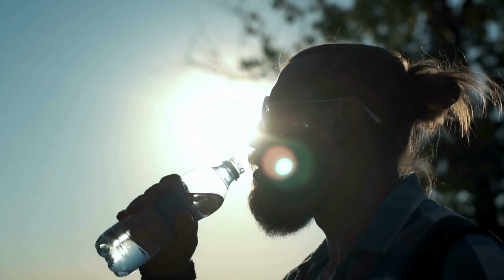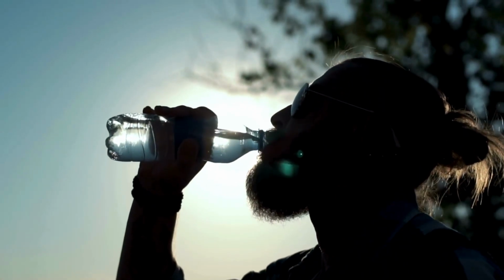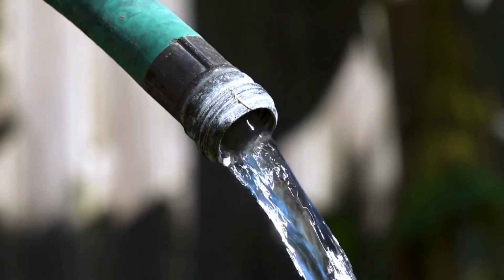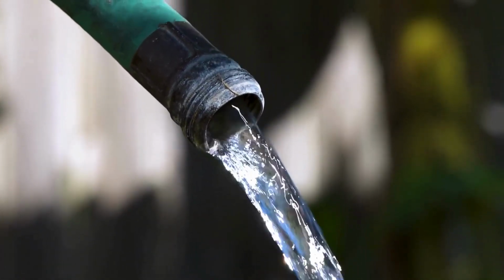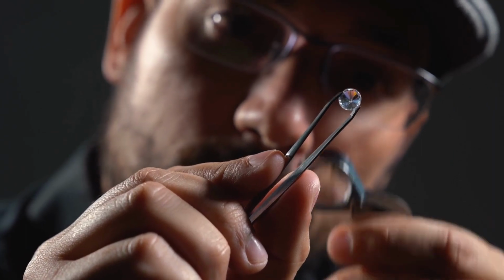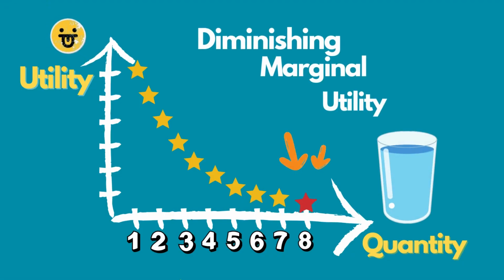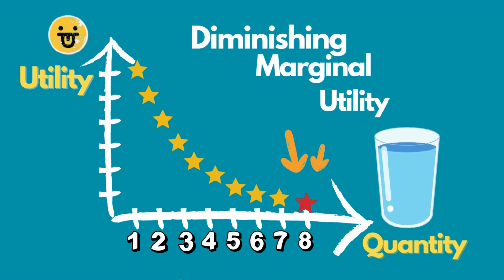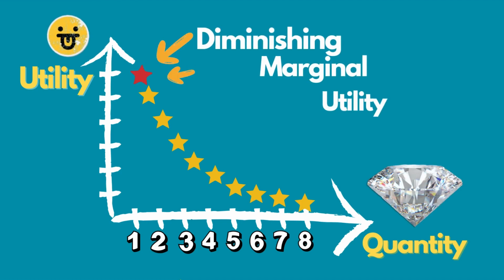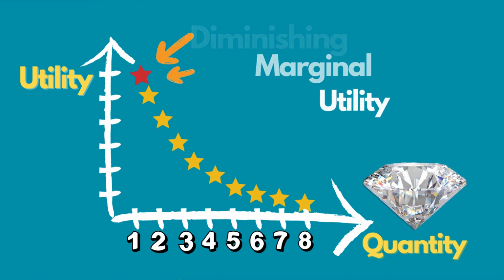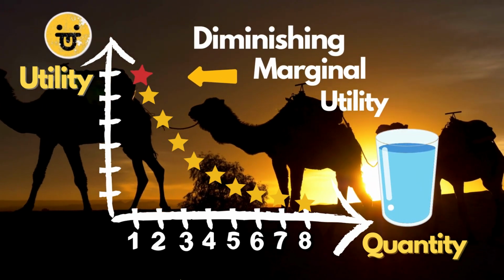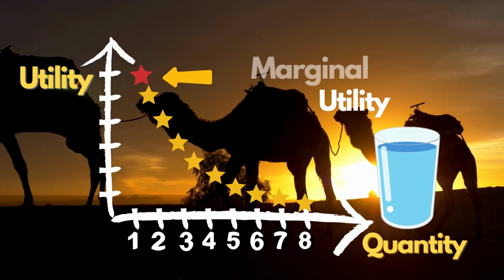So the utility we derive from every cup of water we drink throughout our lives is different depending on time and circumstances. The marginal utility derived from a cup of water that someone offers you today wouldn't be the same as the marginal utility from a diamond, because we most likely have plenty of water than diamonds. While the marginal utility from a cup of water is way below here, as depicted in the graph, assuming one has plenty of water at their disposal, the marginal utility from a diamond is much higher up in the graph. Now, if we were in a desert without water for 2 days, the marginal utility would be a lot higher. And that, I hope, explains your question why diamond is more valuable than water.